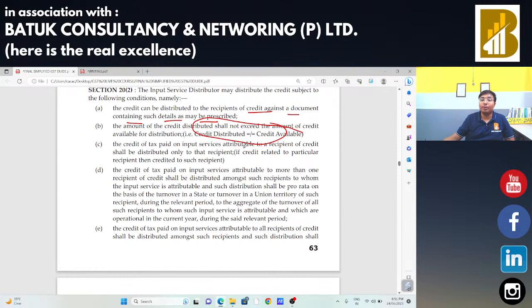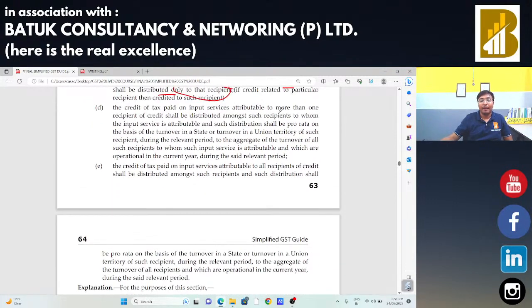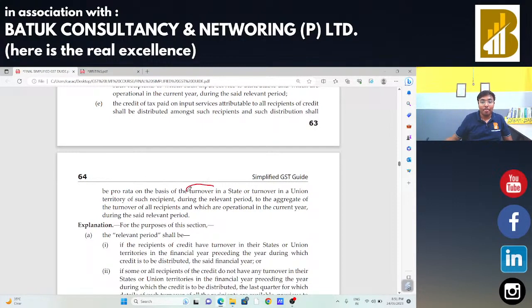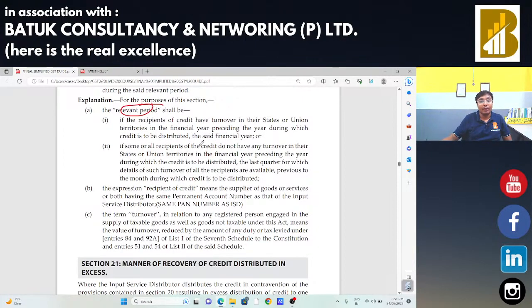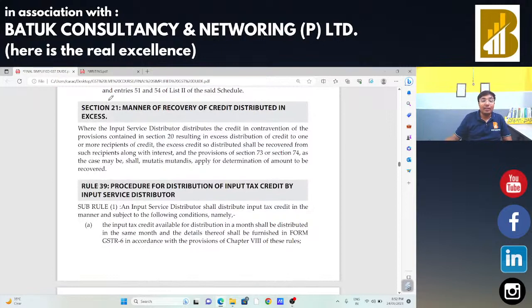The credit of tax paid on input service attributable to a recipient of credit shall be distributed only to that recipient. If it is attributable to more than one person, in that case it shall be distributed on the basis of turnover. Turnover will be of the preceding financial year. The relevant period means the preceding financial year, and if the preceding financial year is not available, then the last quarter. What do you mean by recipient of credit? Same PAN number, GSTN can be different. If the input is distributed in excess, in that case a credit note can be issued.